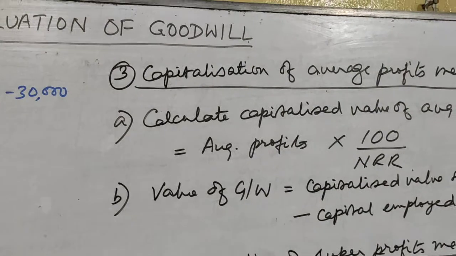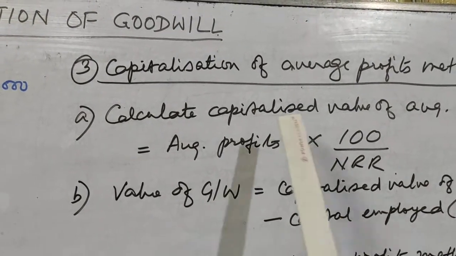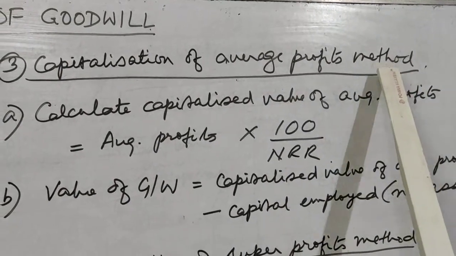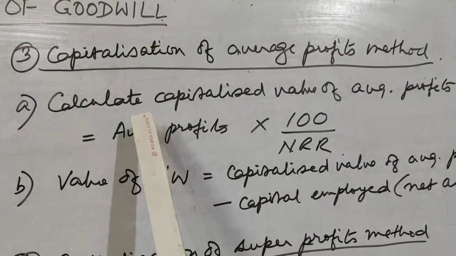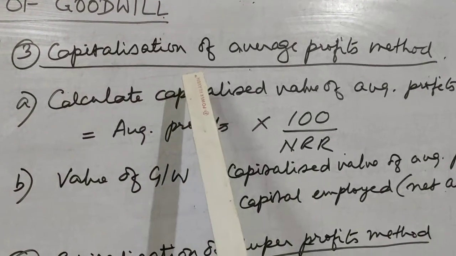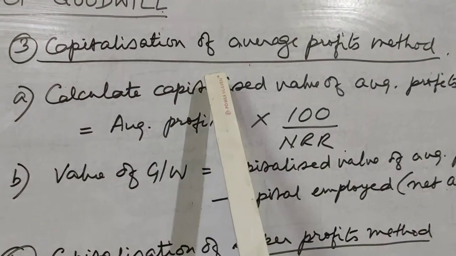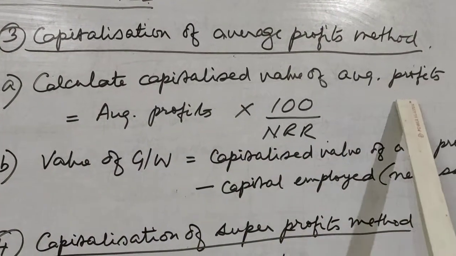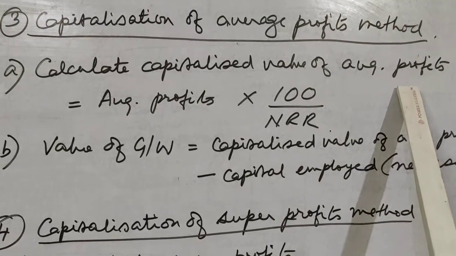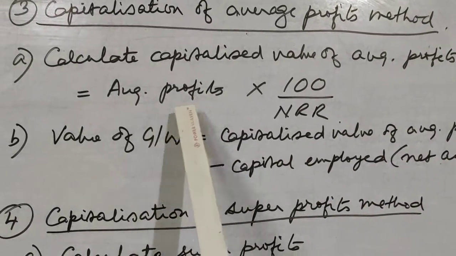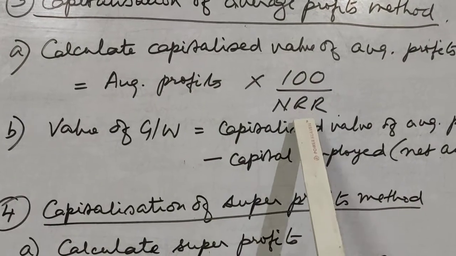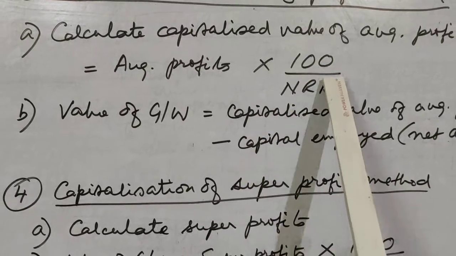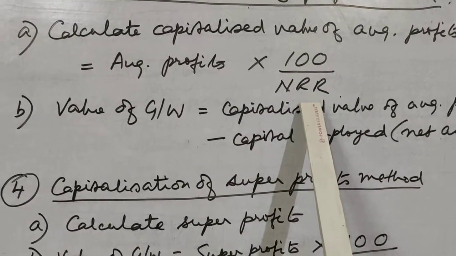Now we come to the third method of valuation of goodwill, that is capitalization of average profits method. In this, first of all, we'll calculate the average profits as we have done in the earlier methods. Then we will calculate capitalized value of average profits. How do we calculate that? That is equal to average profits into 100 divided by normal rate of return. Remember, it is average profits into 100 by normal rate of return.